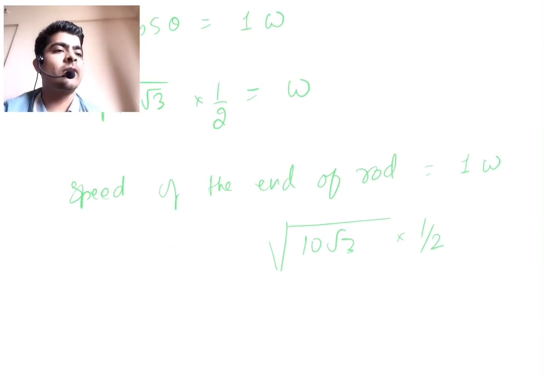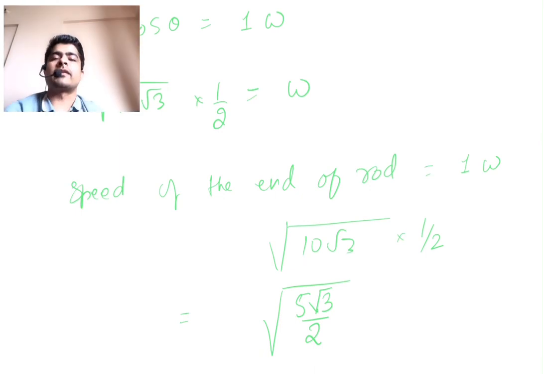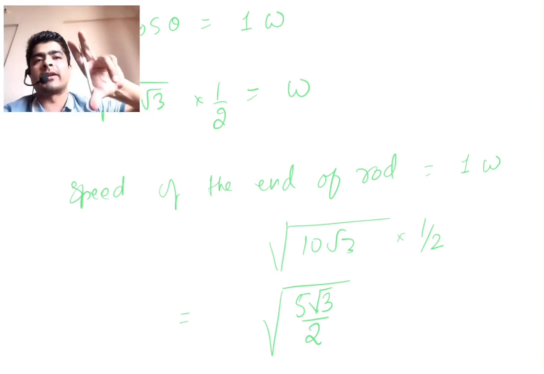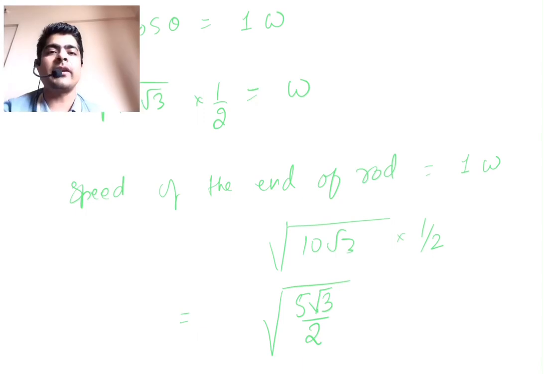You could write this in a simpler format, root of 5 root 3 by 2. This is the speed of the end of the rod after the sleeve has lost contact. So the speed will remain constant, so even when the rod becomes vertical, you will have the same answer.